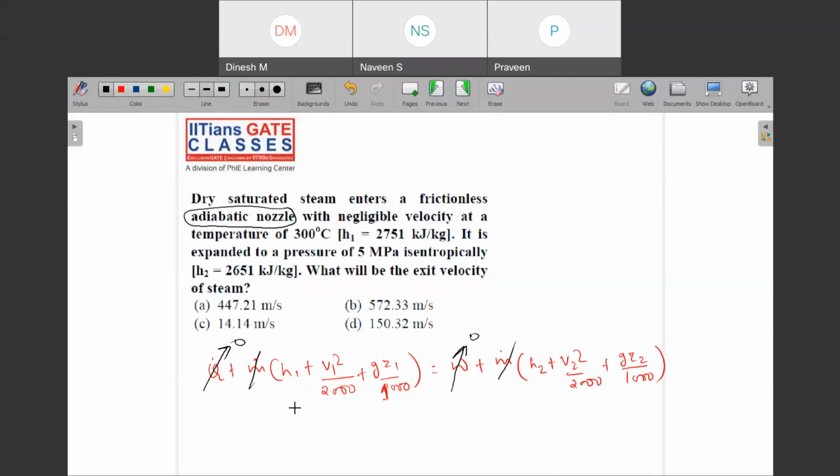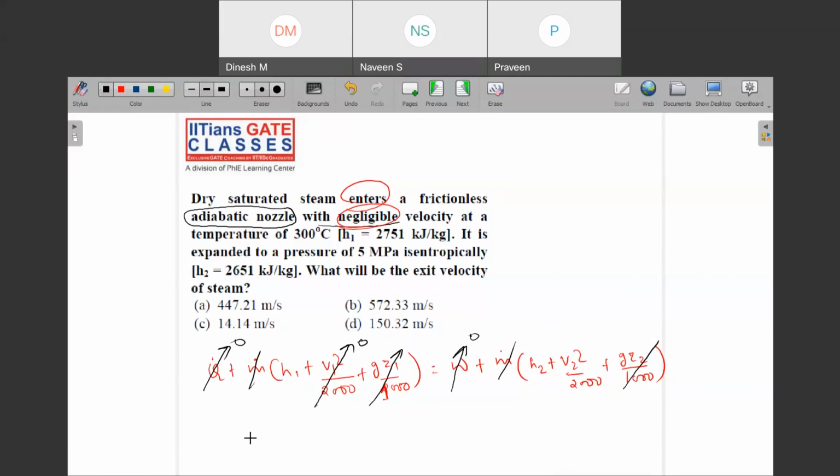Mass terms will also get cancelled out. Then it also says that it enters with negligible velocity. So negligible velocity means this is zero, and there is no mention about potential energy, so this will also get cancelled out.